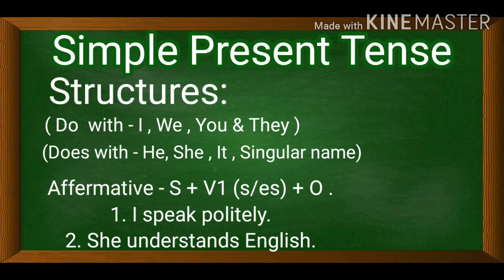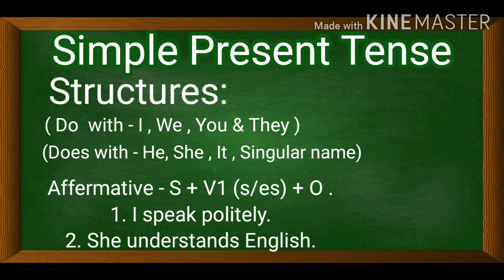For example, I'm giving you one example here. You see, he speaks politely, or I speak politely. Second, he understands English, or she understands English.